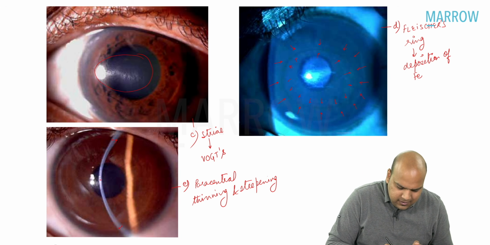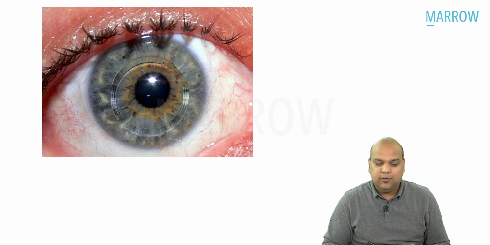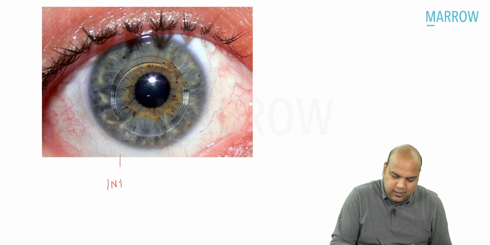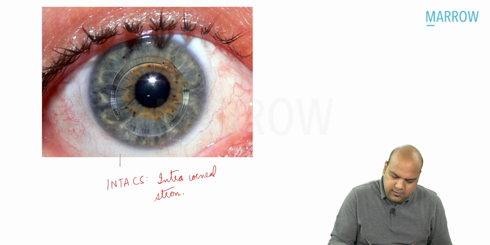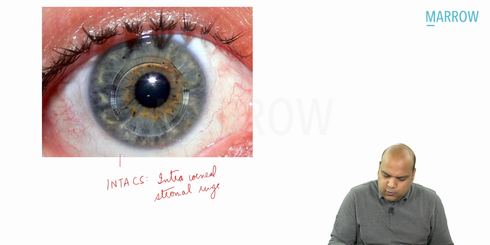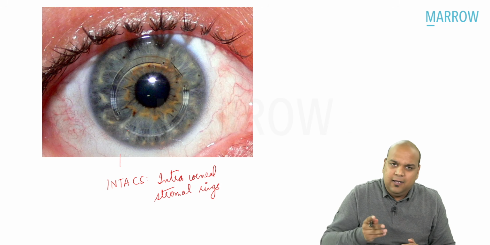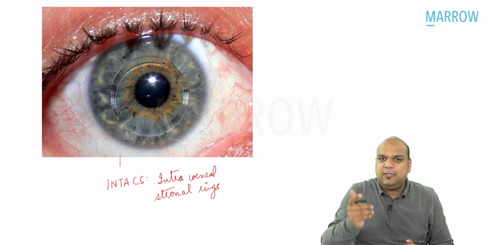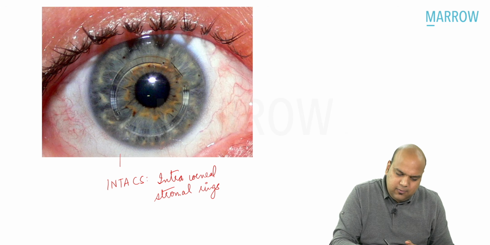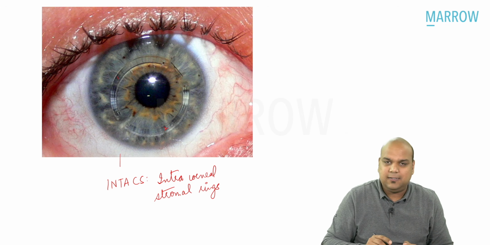Now, if we remember a recent question which was asked on this photograph, what is this, everybody? This is a photograph of a procedure called INTACs. What is INTACs, everybody? Intracorneal stromal rings. So two semicircular rings covering around 160 degrees each are inserted within the stroma in the periphery, everybody. You can see the first ring, and you can see the second ring.